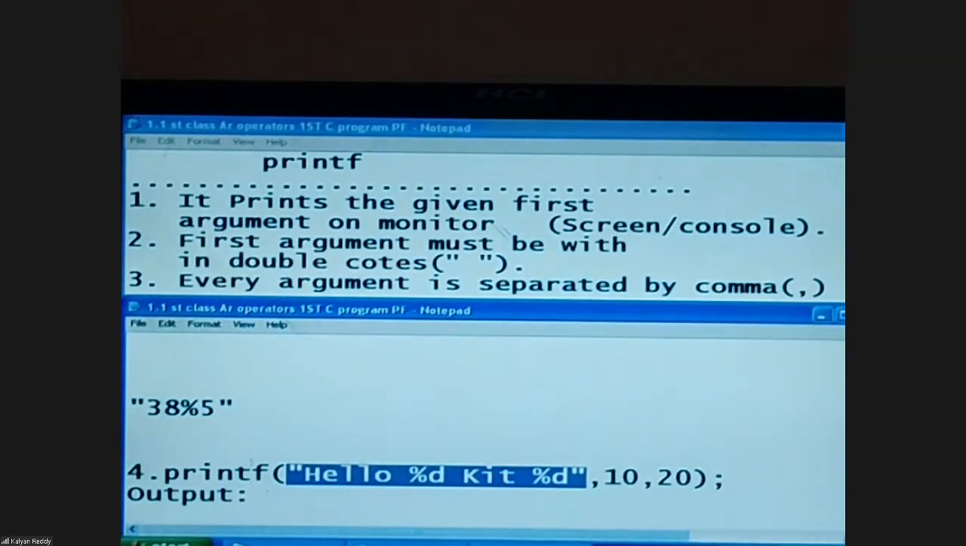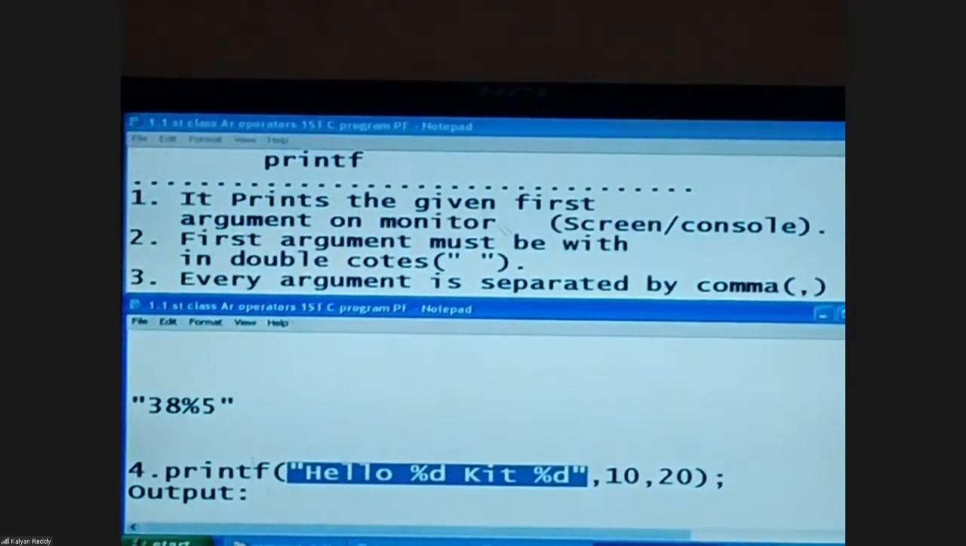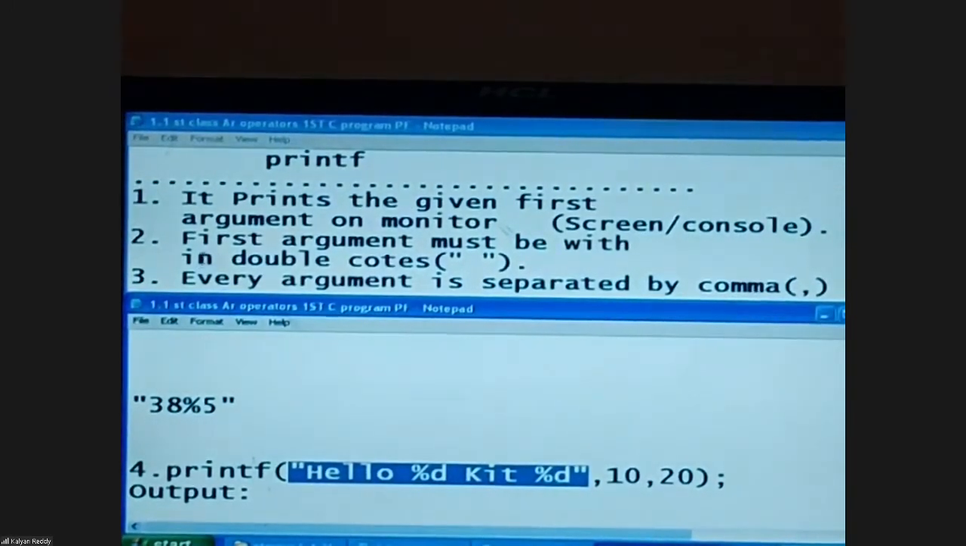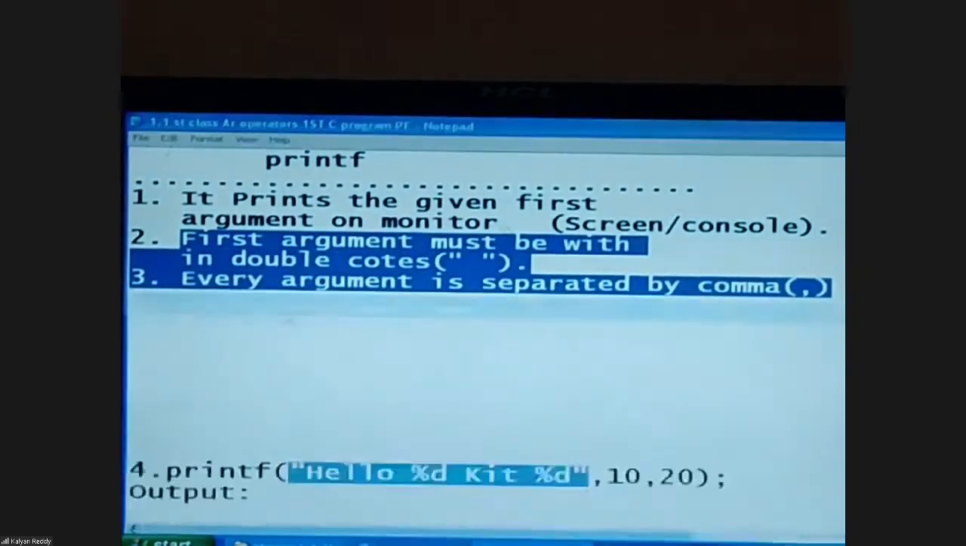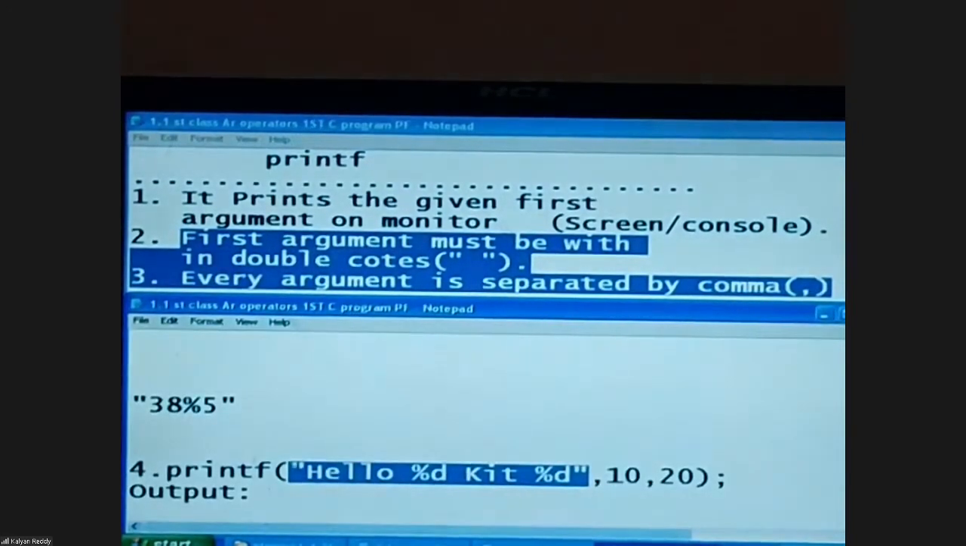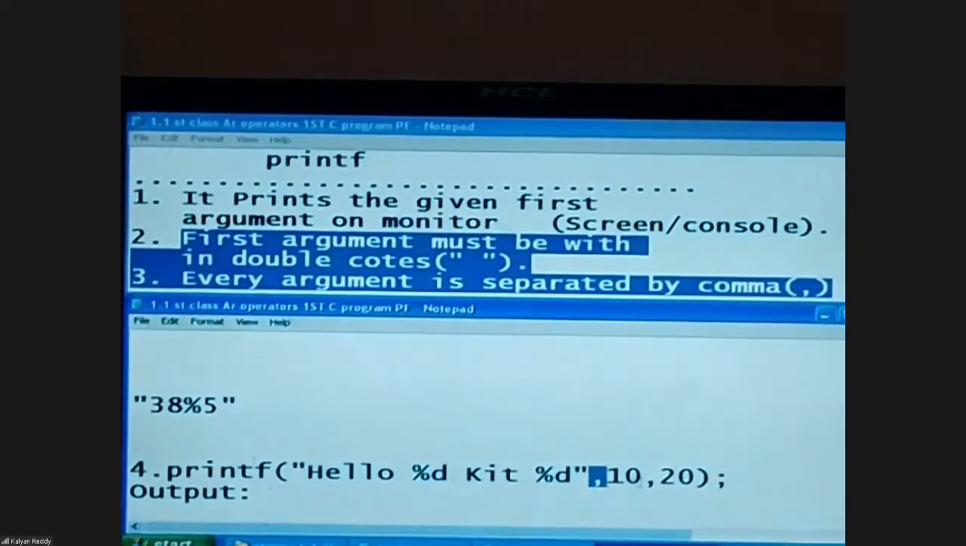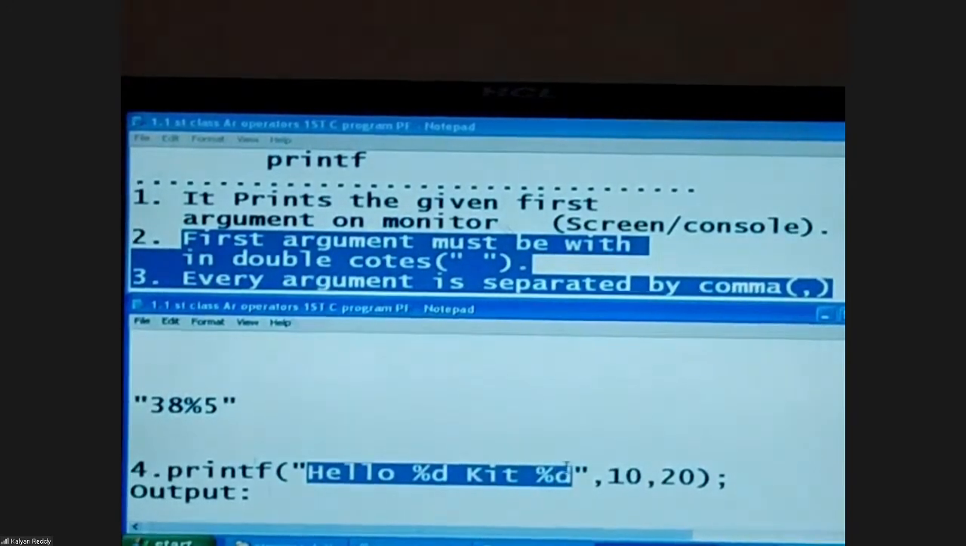Okay, back to the definition of printf. Printf always prints the given first argument on screen or monitor or console. The first argument must be within double quotes and every argument is separated by comma. Right now, in total how many arguments are given? 3. Comma is the separator for every argument. That means this center thing, comma, this thing, comma, this thing, total 3. The first argument needs to be printed. Printf always prints the given first argument